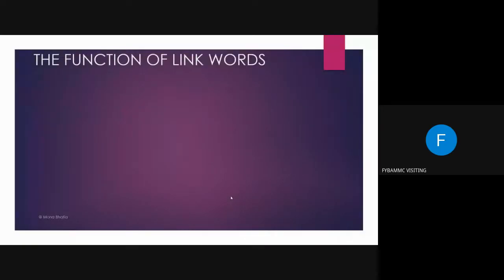So we were talking about the link words, why they are so important. Now, you know that I did talk about anaphora, and I also told you about cataphora. So anaphora is basically the references when they are made backwards, when the text is already written or spoken about.